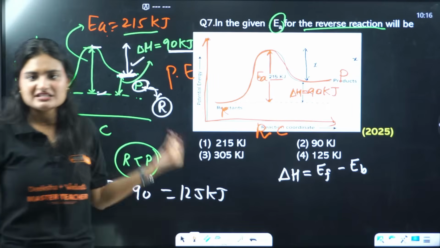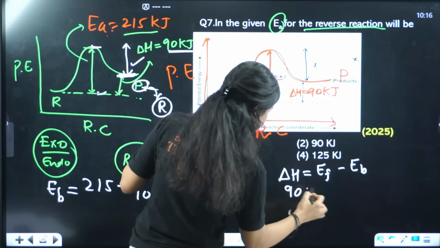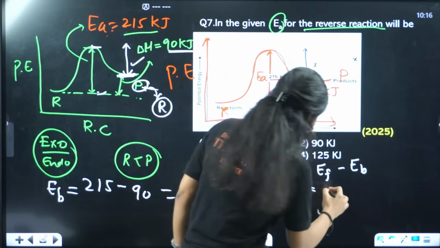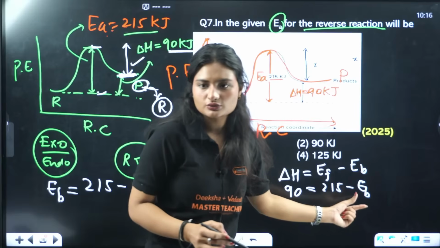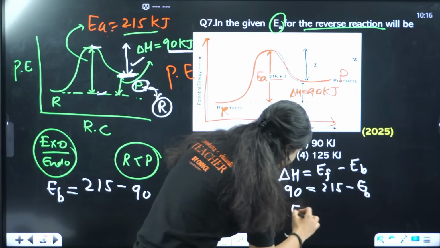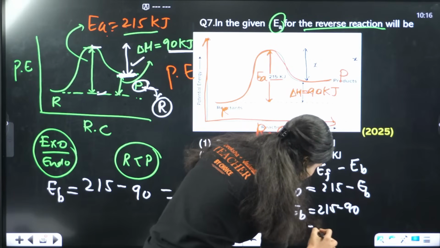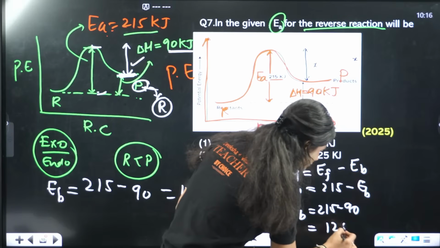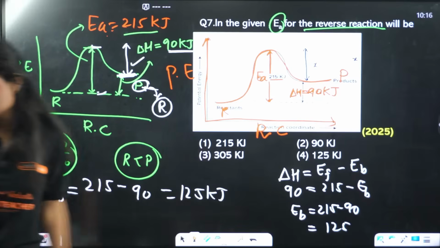Clear? If I substitute all the values here, I'll get the answer. 90 equals 215 minus EB, which I need to find out. EB will be equal to 215 minus 90, which is 125. So use either this method or that formula method.